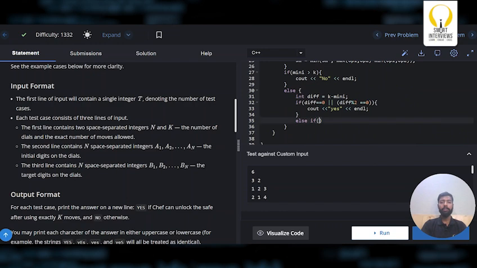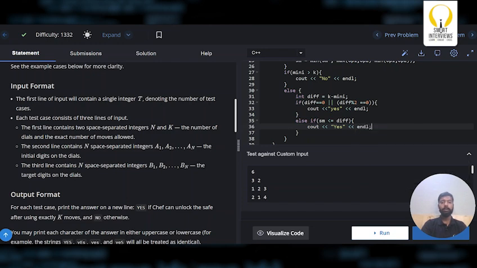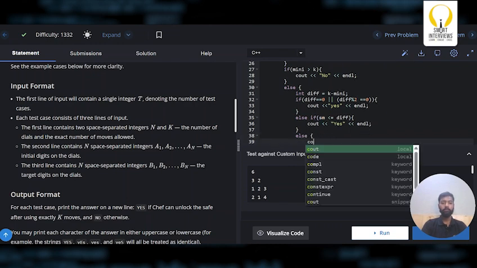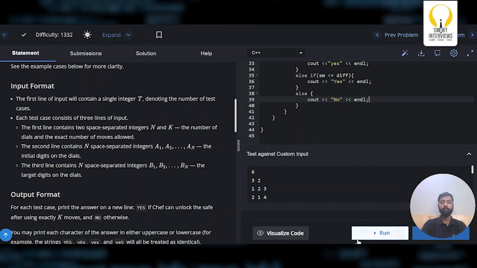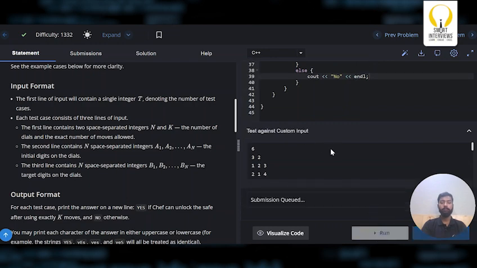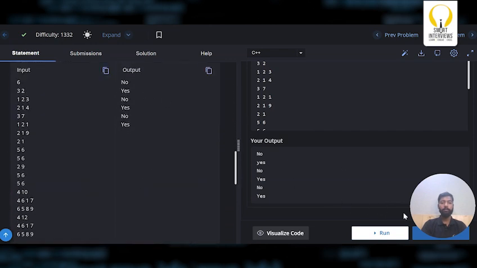So what should I do? If my smallest value, SM, is actually less than or equal to the difference, then I can simply say yes. Otherwise, the other case would be to simply print no. Let's run the code. Let's look at the sample input and output.